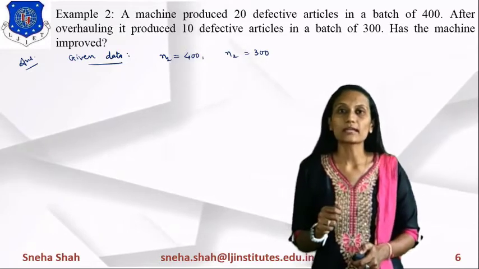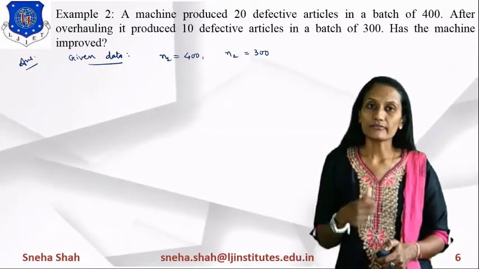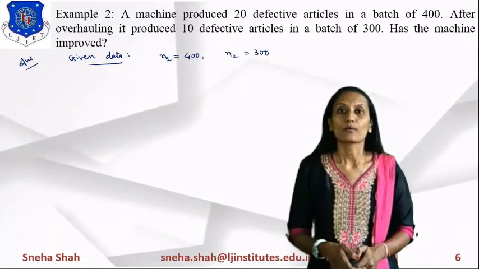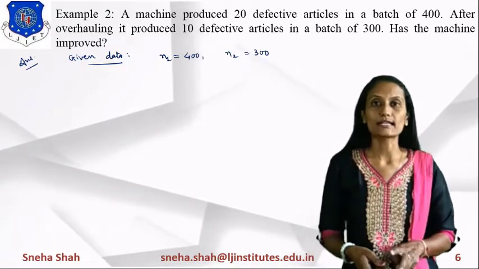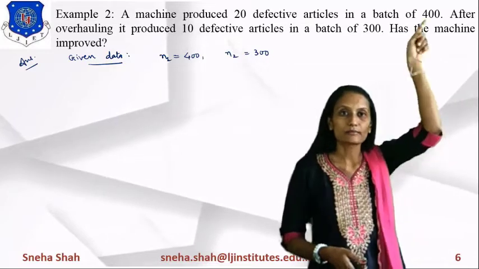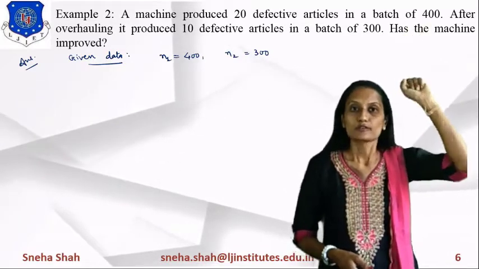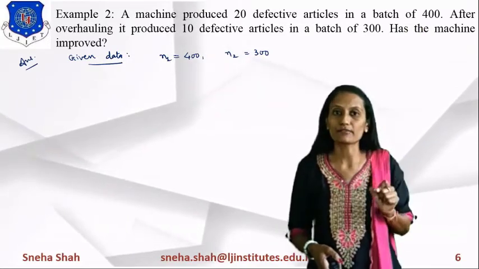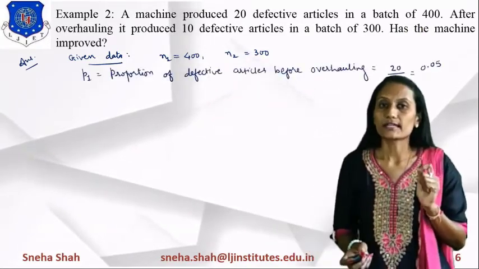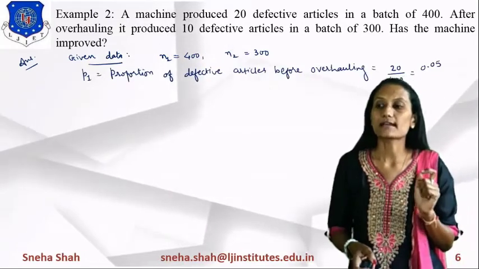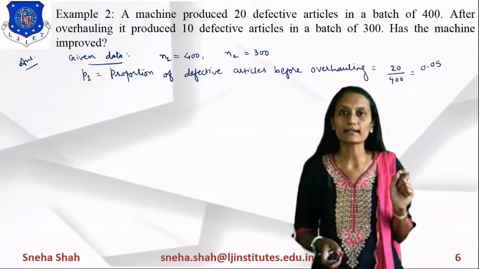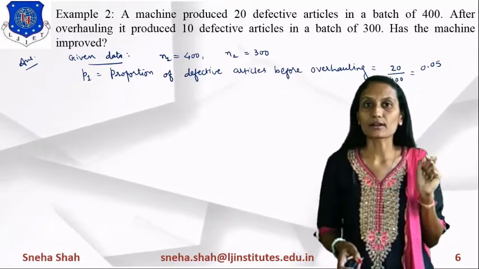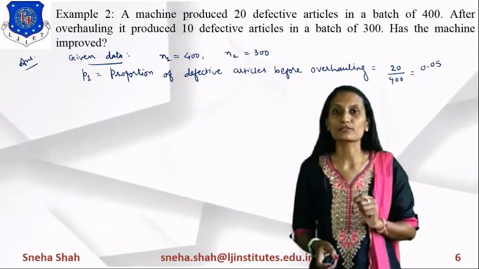Now this thing will be given to you. If we find the proportion of this, then the first proportion is P1. What is P1? P1 means 20 defective articles from this 400 of batch, right? So 20 from 400, it will be considered as 20 divided by 400. So when we're finding P1, we consider it as the proportion of defective articles before overhauling. Its value equals 20 divided by 400, so its value equals 0.05.